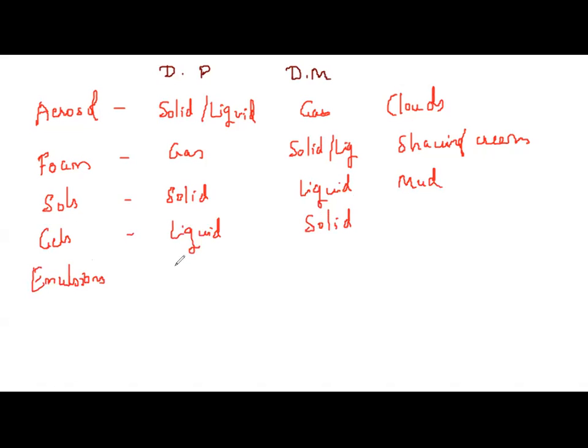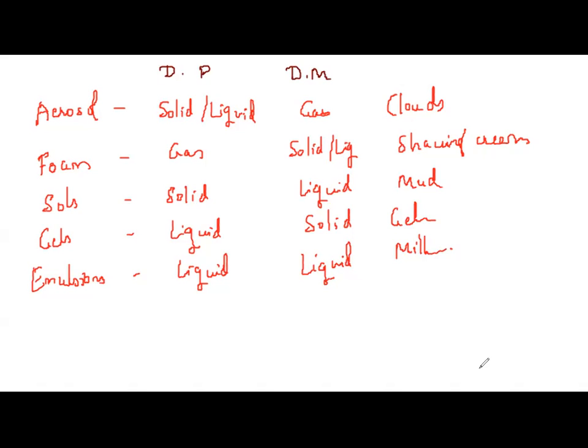The dispersed phase is liquid and the dispersion medium is also liquid. Example, milk. So this is about examples of colloids, where as the dispersed phase and dispersion medium vary, we have different types of colloids.